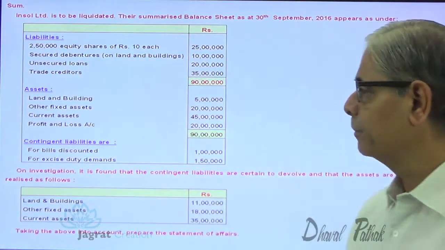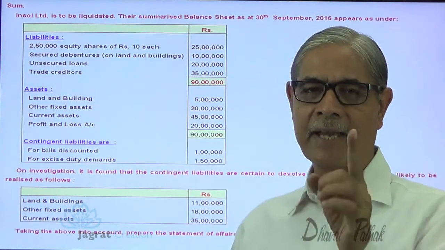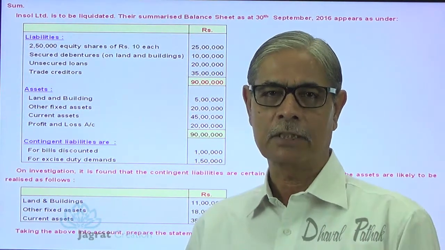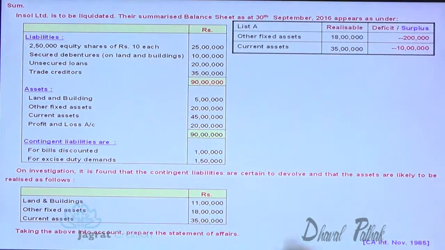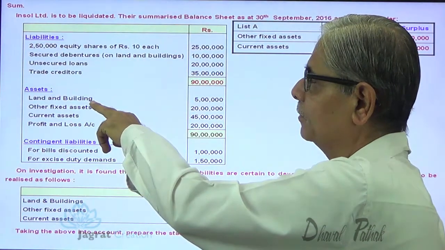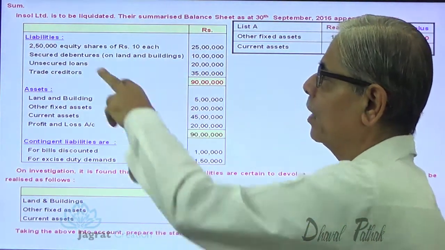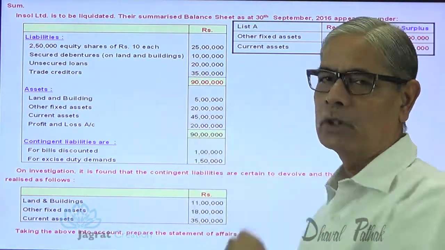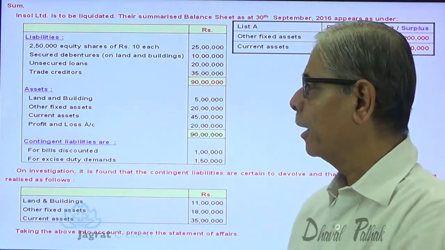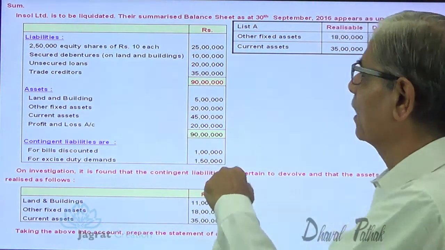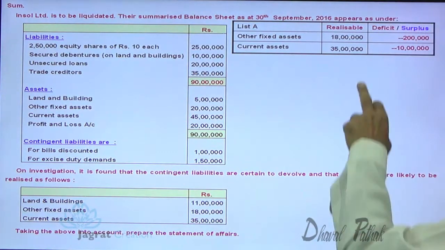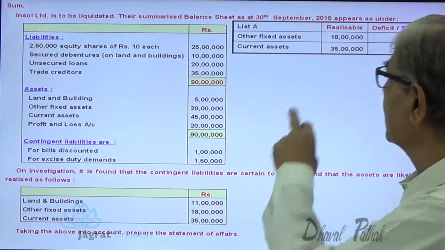List A shows that out of all these assets, the assets that are not pledged and what is the realizable value of it. So here, list A. You know that land and building is an asset. Debenture holders have a right on it. So it is a mortgage pledged asset. But these other fixed assets and current assets are, as per list A, not pledged. Realizable value is what? 18 lakhs and 35 lakhs.